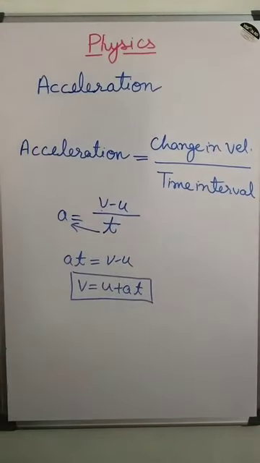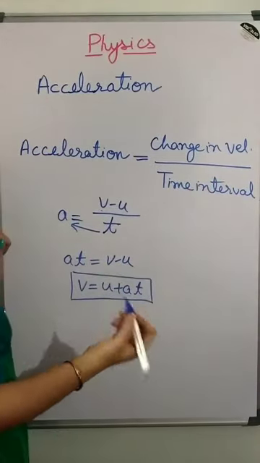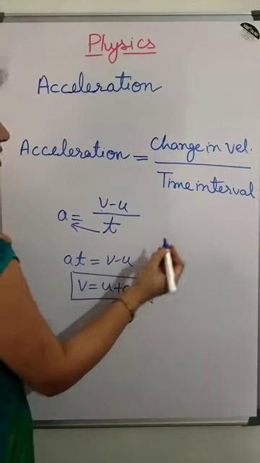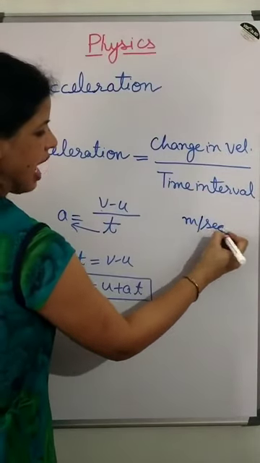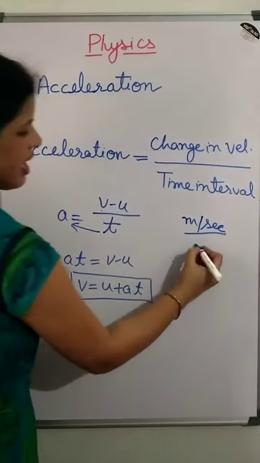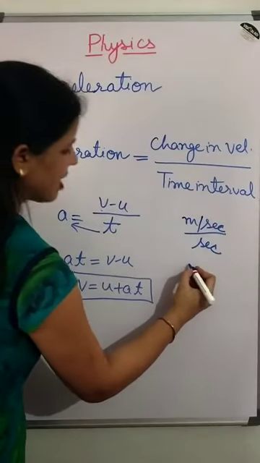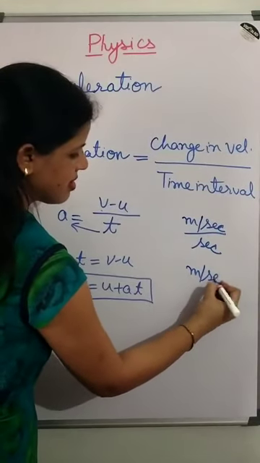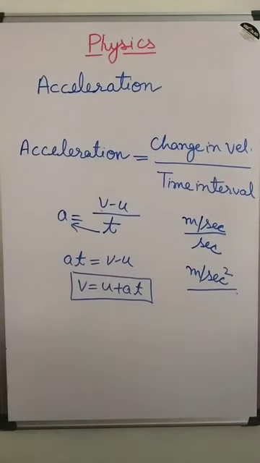Now what is the unit of acceleration? Just see, the unit of change in velocity means the unit of velocity, which is meter per second, and the unit of time interval is again second. So the unit of acceleration becomes meter per second square. So this is the unit of acceleration.